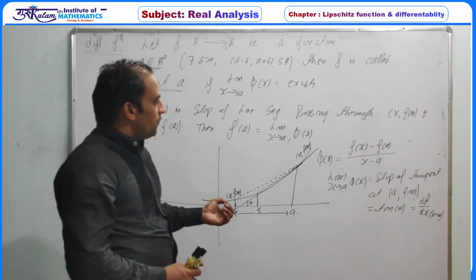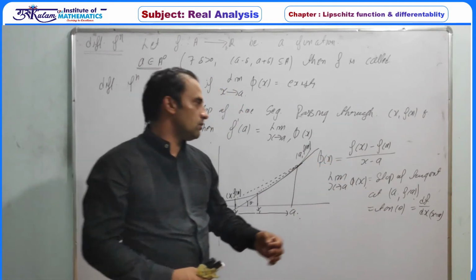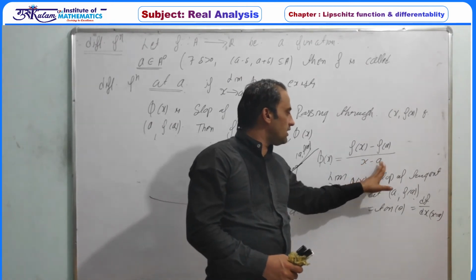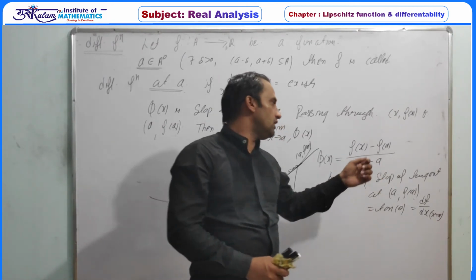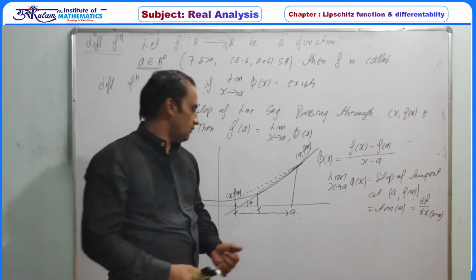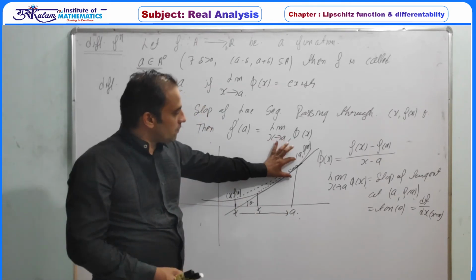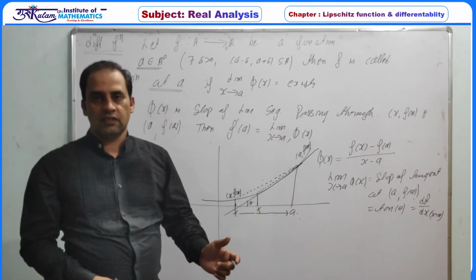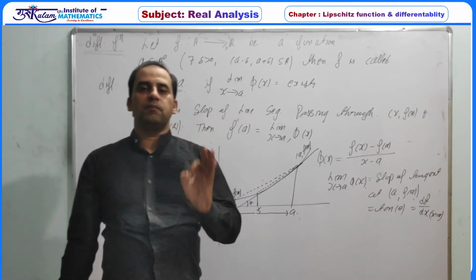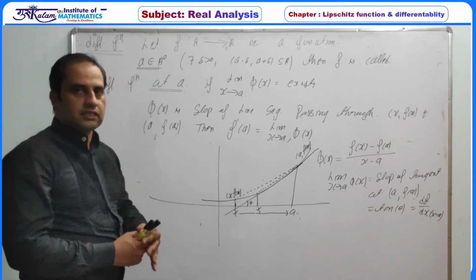And obviously, whenever a function is differentiable, then it must be continuous, because this limit exists. Whenever the distance between x and a is small, obviously the distance between f(x) and f(a) must be a small quantity. So definitely, if a function is differentiable, it must be a continuous function. So I think this definition is clear.